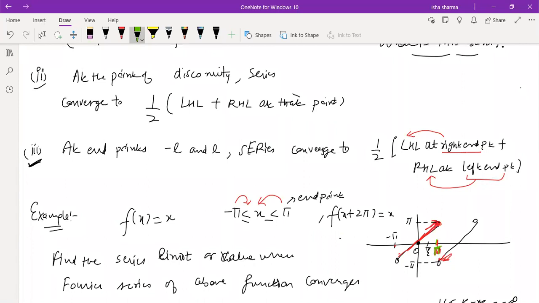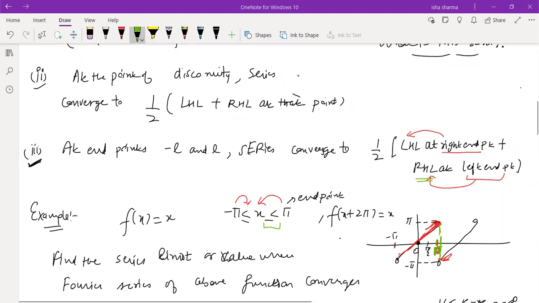the definition of the function is given to you on the left of this interval, right? Because x is less than or equal to pi. So that value you can find from the function definition. How will you find the right hand limit? For that, you need to find the right hand limit at the left hand point, because after this, the function behavior is the same. The function behaves the same because of the periodicity, whatever was the behavior at the left hand point. Right. So this was all about this theorem.